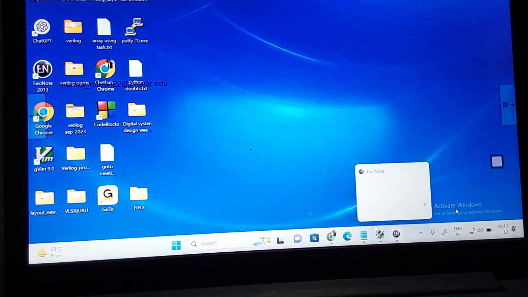Now let us start with what is this FIFO. FIFO basically stands for first in, first out. We will see why we need a first in, first out, and what the uses of the FIFO are, where we are using the FIFO concept. Let me give a general idea about where we use this FIFO.